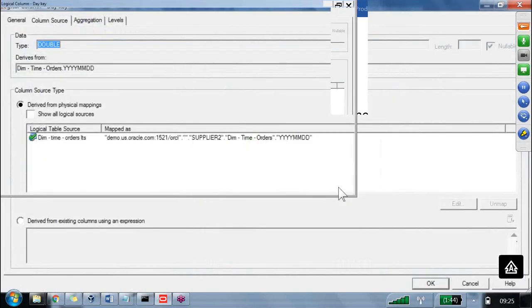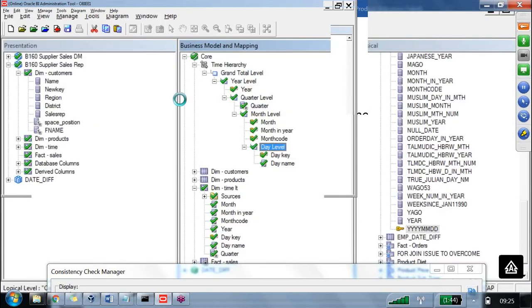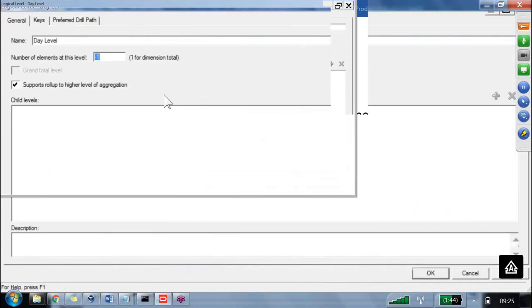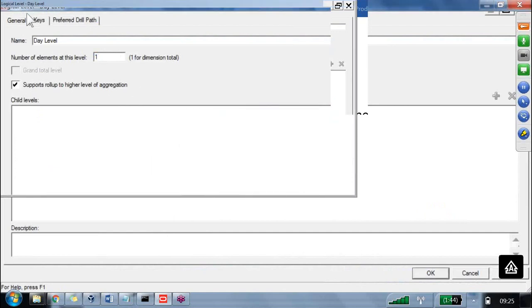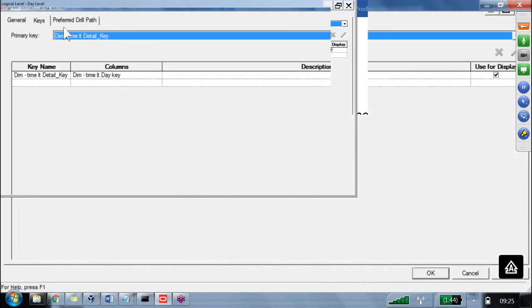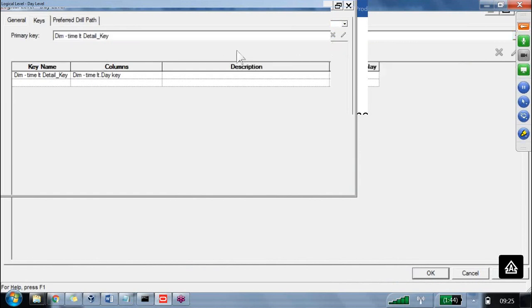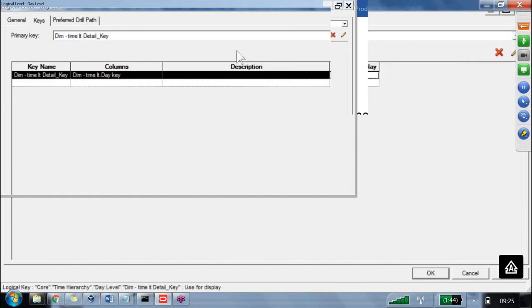That's the reason it is a primary key, right? So here it is already acting as key as well as display. But my goal is I want to use this only for key. One more thing is available. What is that? Day name. The day name I want to use as display.